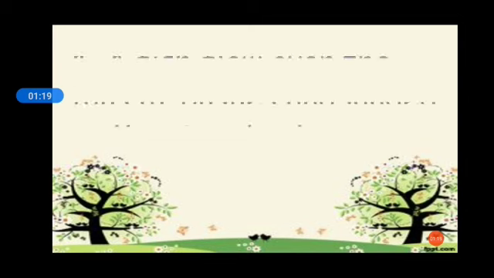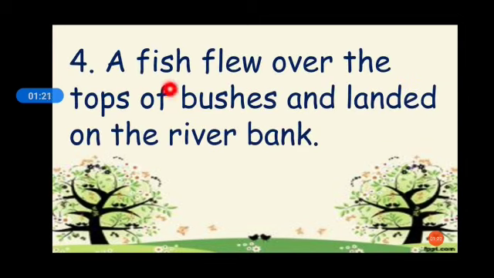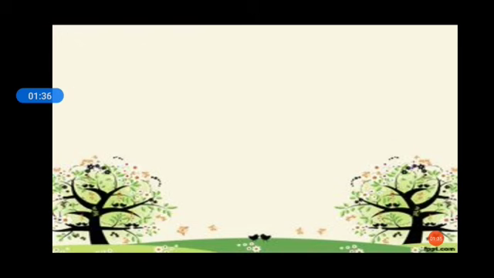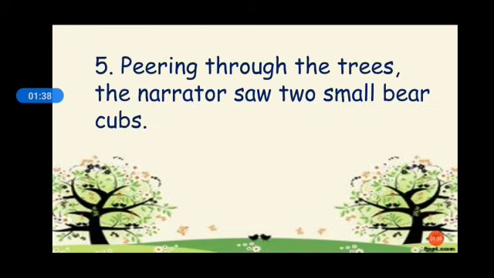Fourth question. A fish flew over the tops of bushes and landed on the river bank. So this statement is true. Next, fifth question. Peering through the trees, the narrator saw two small bear cubs.